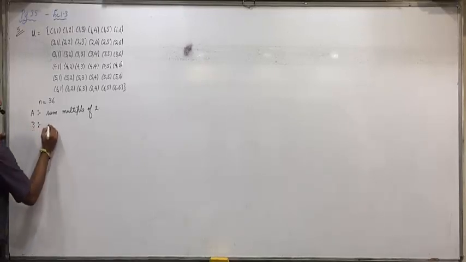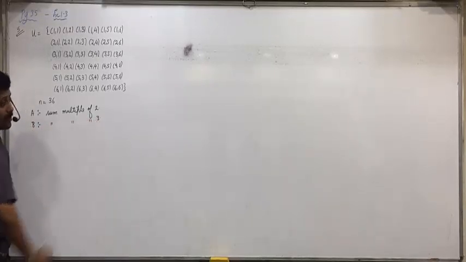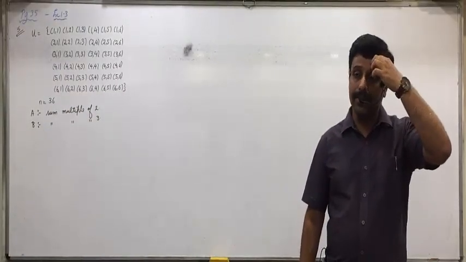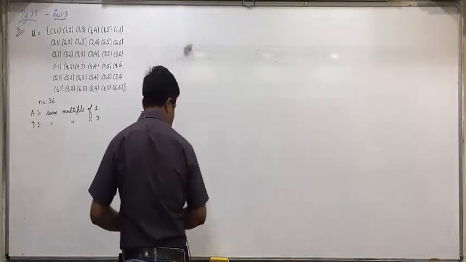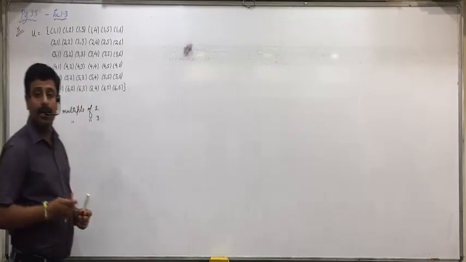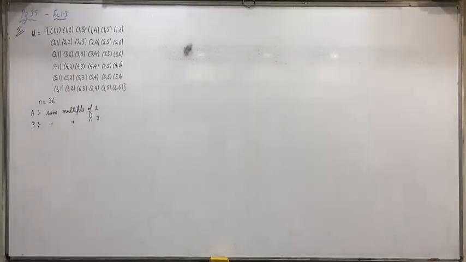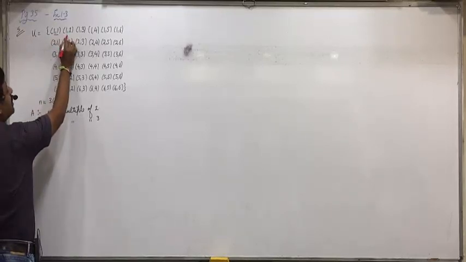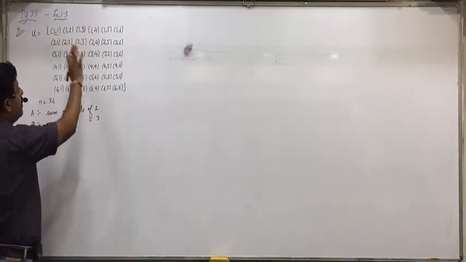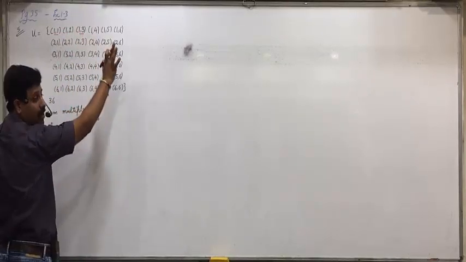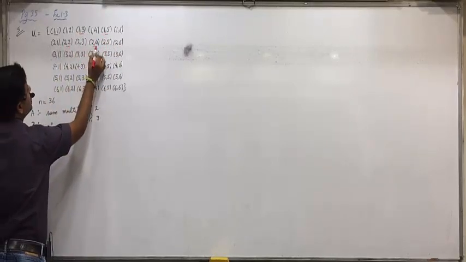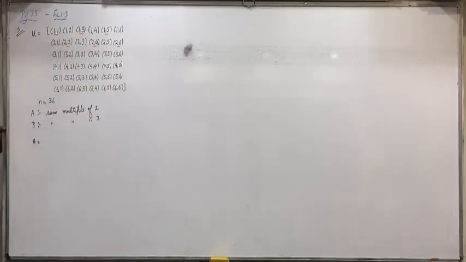Let event B be the event that the sum of numbers is a multiple of 3. Any confusions? Now since the sum is a multiple of 2, when I write event A, what is 1 plus 1? 2. 1 plus 2? 3. It is not a multiple of 2. 1 plus 3? 4. 1 plus 4 is not a multiple of 2. 1 plus 5? 6. Then 2 plus 2, 4. 2 plus 4, 6. 2 plus 6, 8. Are they multiples of 2 or not?